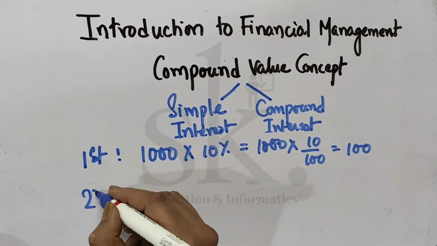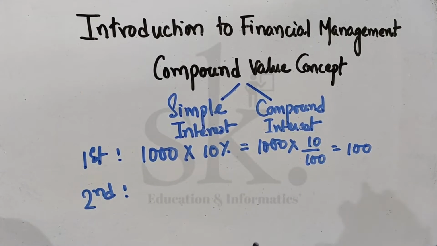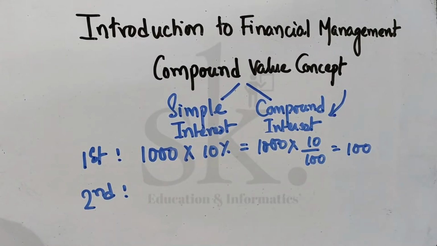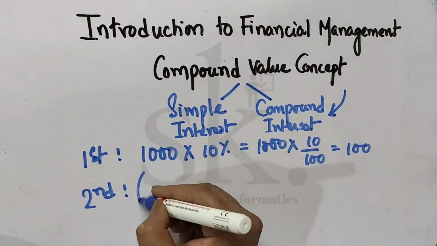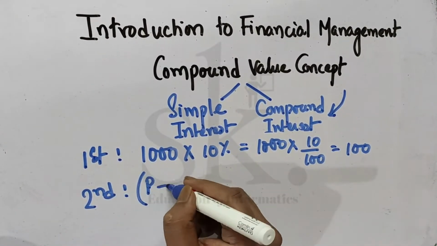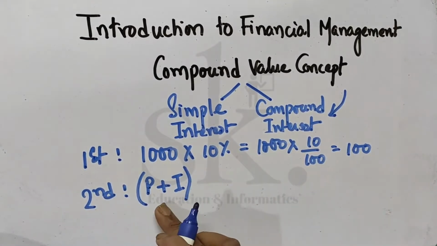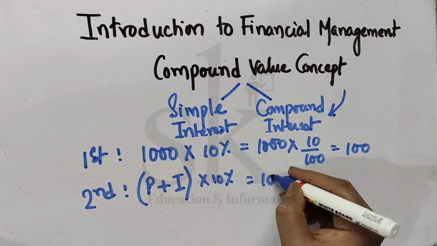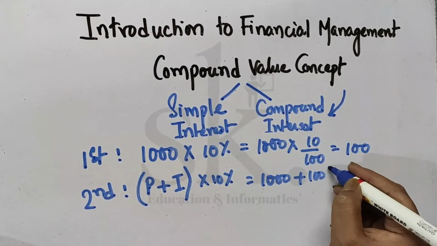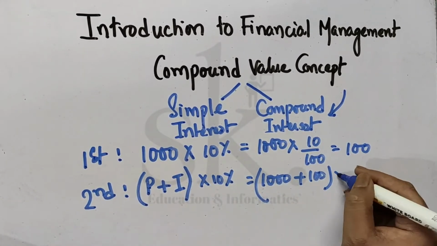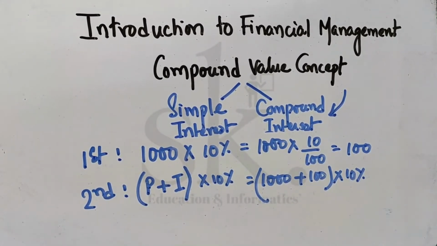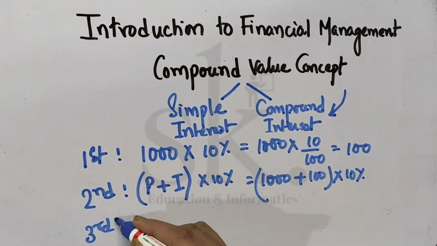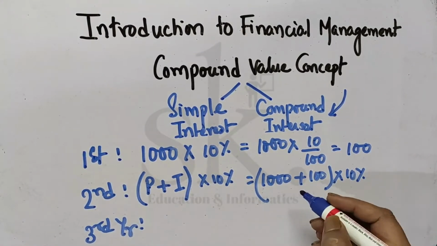Now when you are discussing the second year, what happens? As per the compounding concept, the next year it will be the principal plus the interest which you have earned in the first year, into 10%. Which means 1000 plus 100, which is 1100 into 10%. I hope this concept is clear. So for the third year,